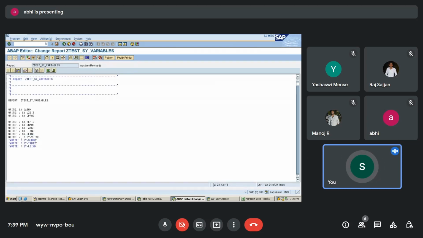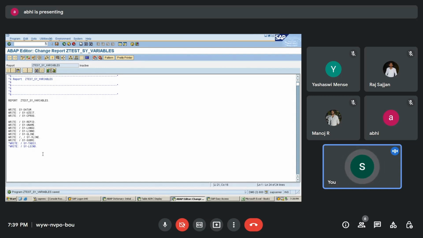Then we have sy-subrc. You need to understand that sy-subrc is going to give you two values: either 0 or 4. If my program statement above this line is correct, then it is going to give me 0.